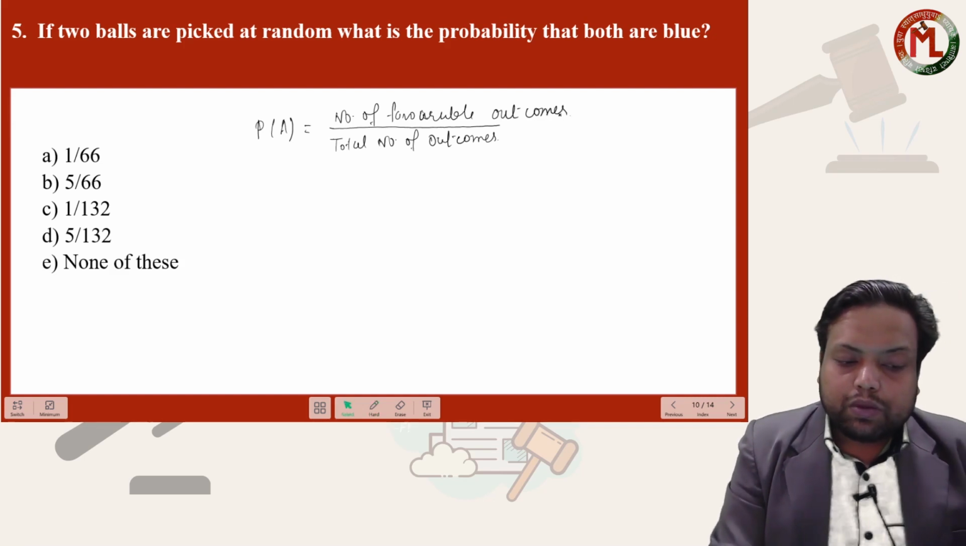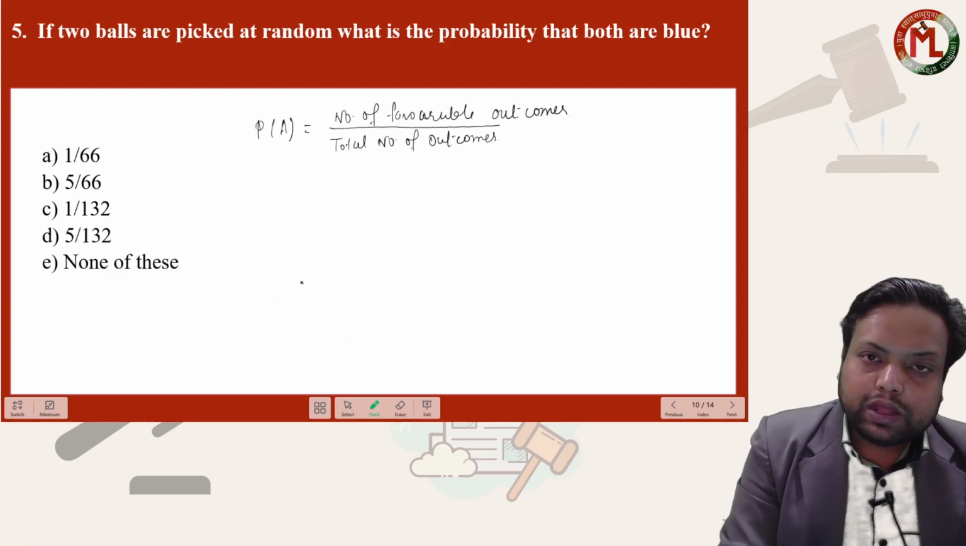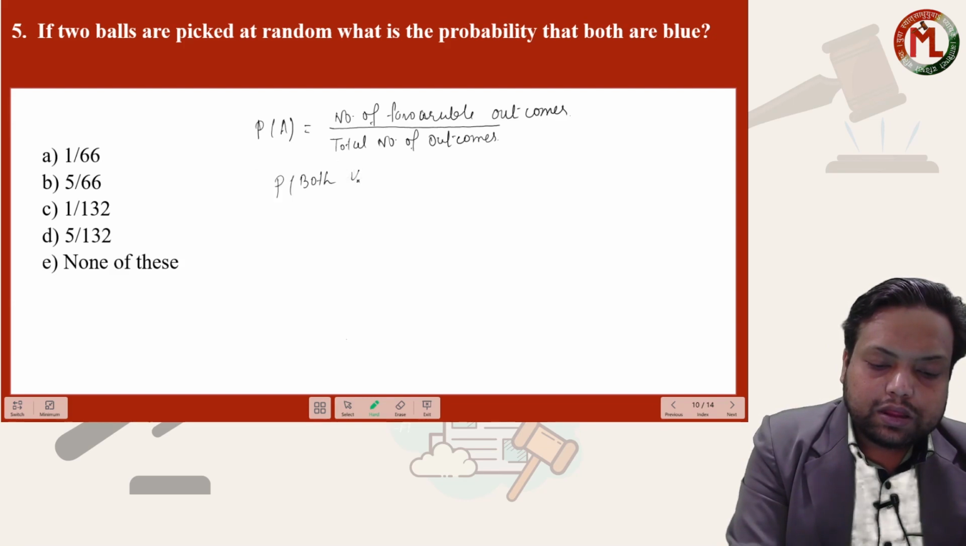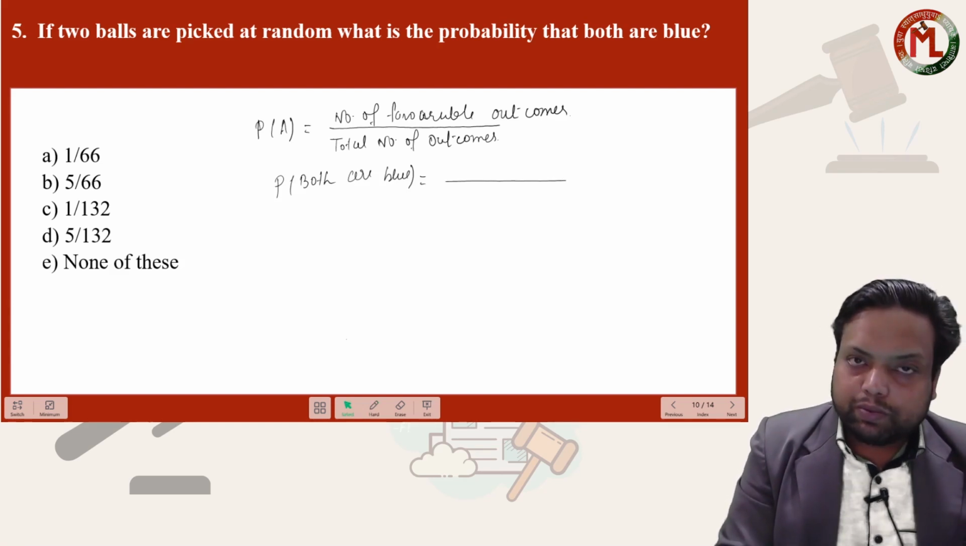So they are saying that two balls are picked at random. What is the probability that both are blue? We have to find the probability of this event, the probability that both are blue. Now there are 12 balls in the box.